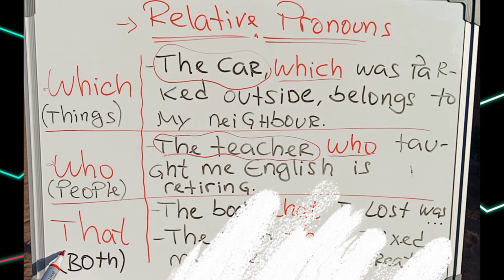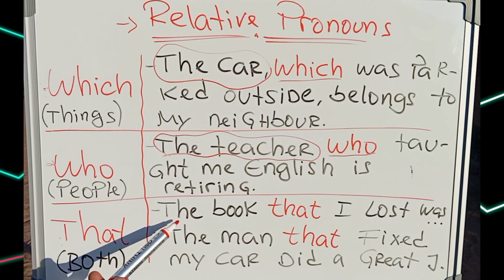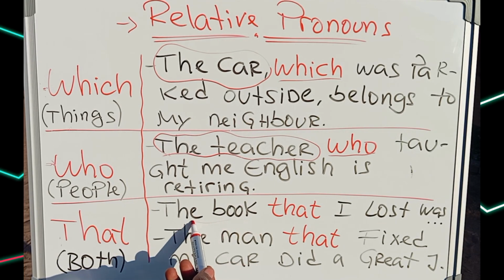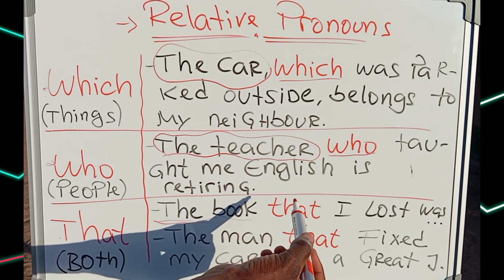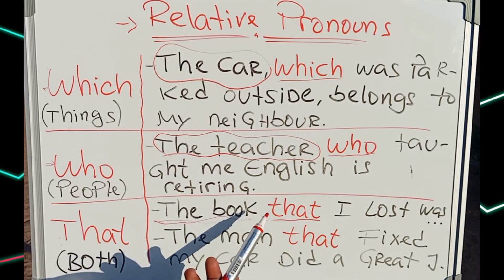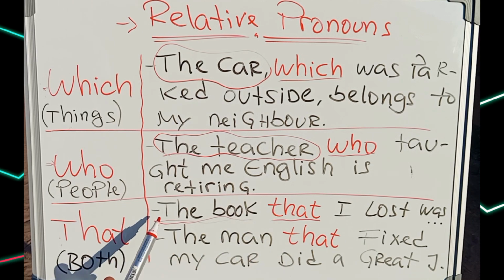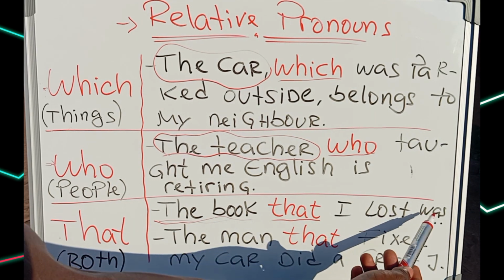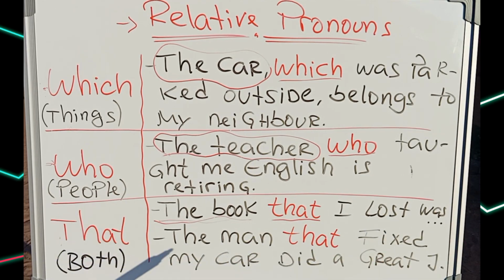Now, we have that. I told you that we use that for both things and people. Let's check our examples here. We have the book. A book is not a person, it's a thing. The book that, o livro que eu perdi, the book that I lost was amazing. The book that I lost was amazing. O livro que eu perdi era incrível.